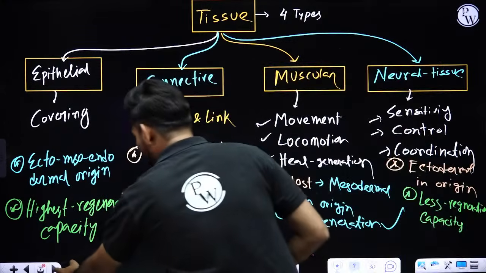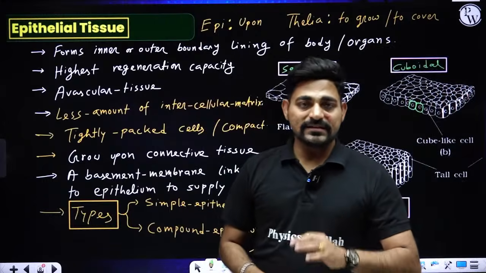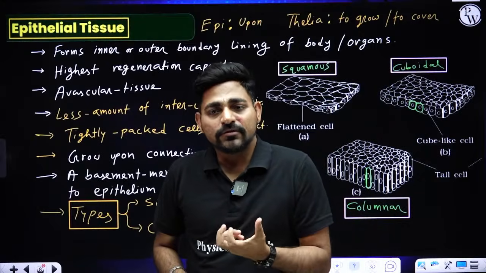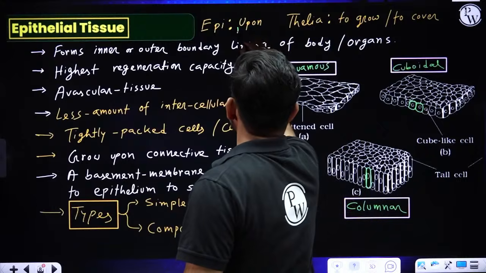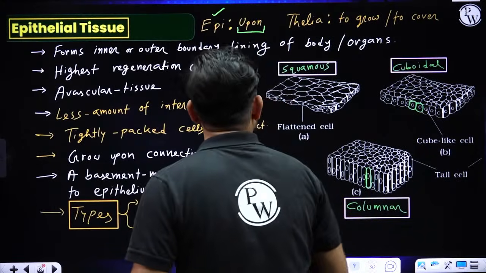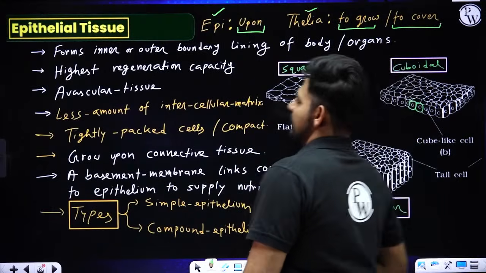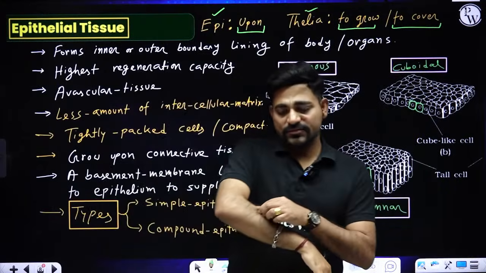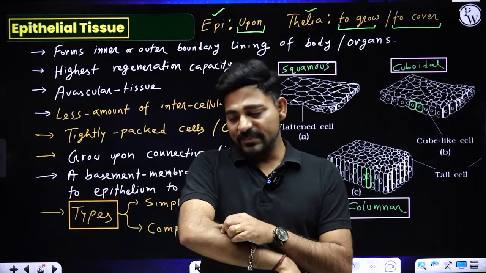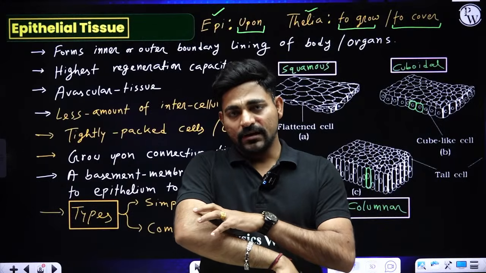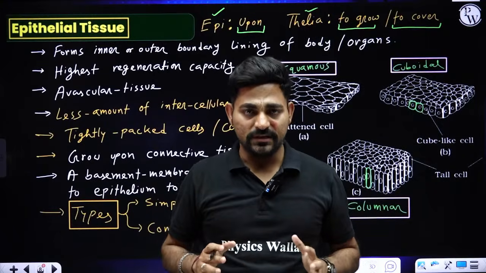Now we will talk about epithelial tissue in detail. Okay. Now what is the reason behind the nomenclature of epithelial tissue? Epi means upon and thelia means to grow or to cover. So basically if you talk about your skin, that's growing upon your muscles, that's growing upon your bones, and that's responsible for covering your body.